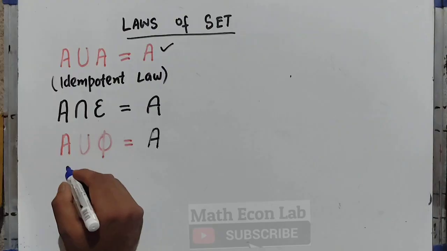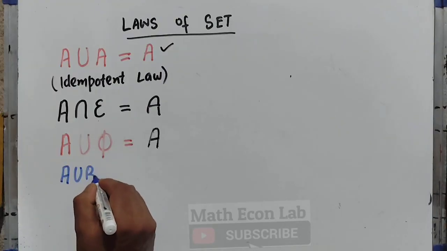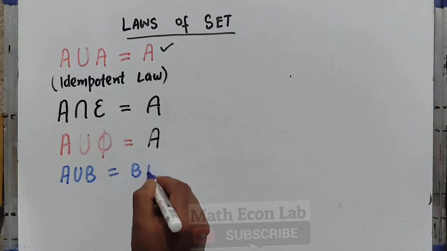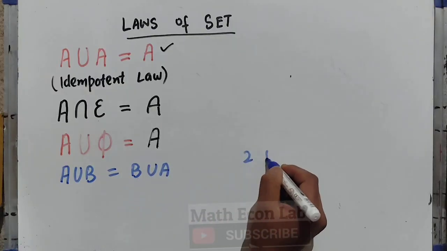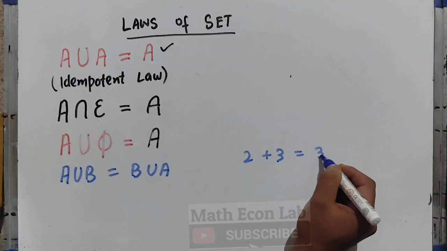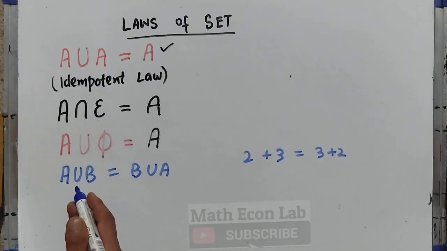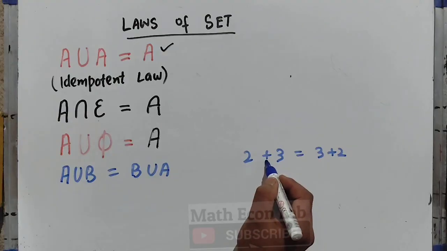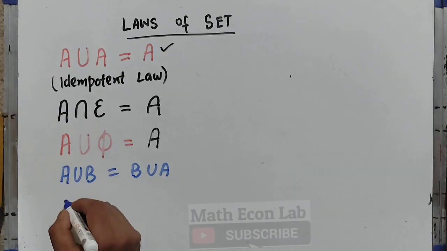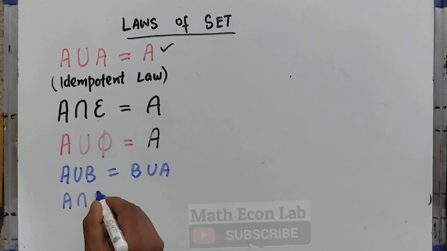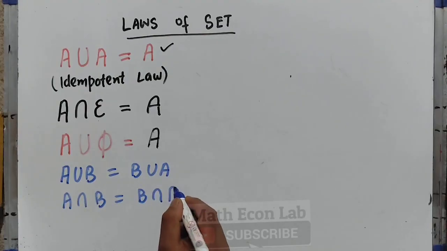Then we have the commutative property, that is A union B is equal to B union A. We know this: if we have 2 plus 3, it is equal to 3 plus 2. So this is in fact union; if we replace it by plus, it is the same thing. Likewise, A intersection B is equal to B intersection A.